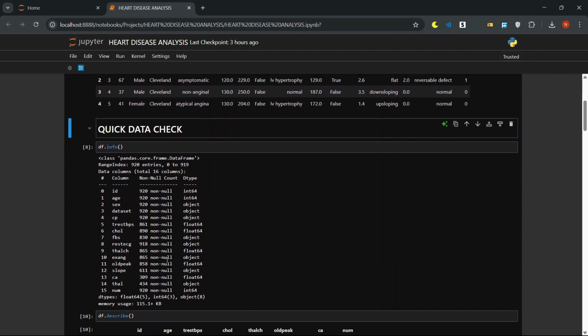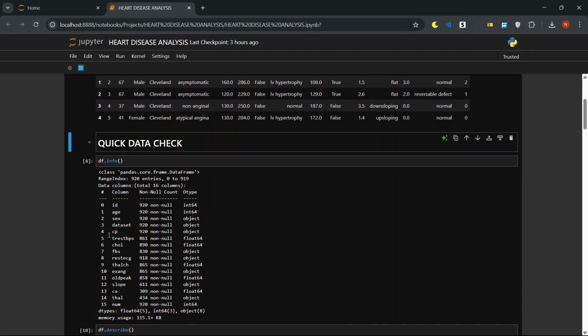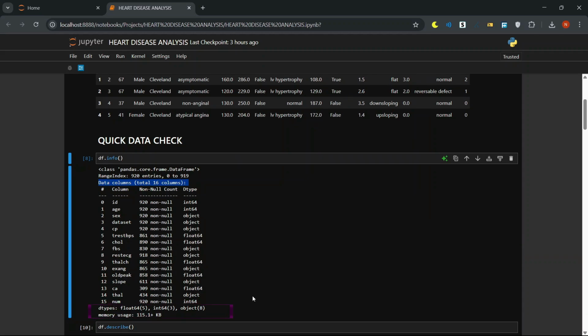The df.info tells us if any data is missing or of the wrong type. In our data, there are 920 rows and 16 columns. That's a good chunk of data. Some columns like age, sex, and num have no missing values. Yay. But others, for example ca and slope, have quite a few gaps. We've got a mix of numbers, int64 and float64, and categories, object. Knowing where data is missing helps us decide if we need to clean or impute later on.